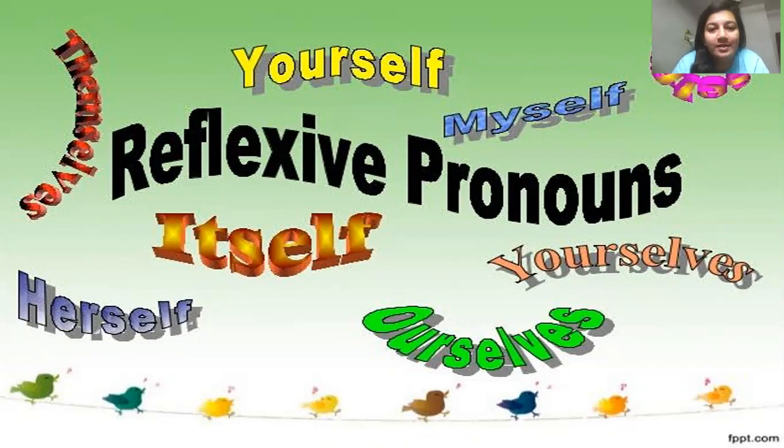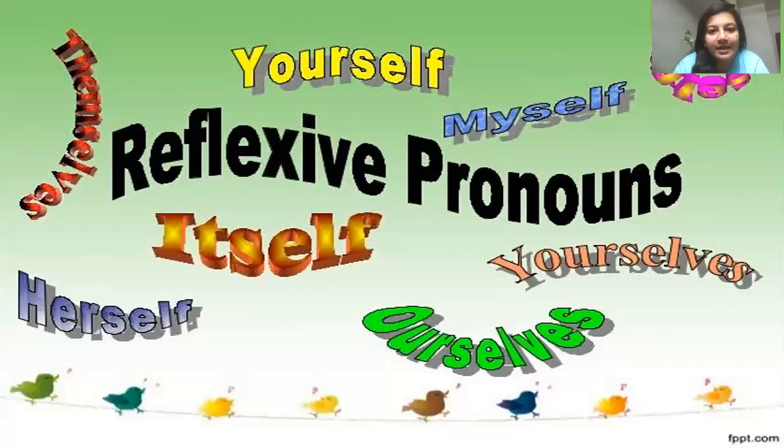Pronouns are the words that replace the noun, and the usage of pronouns depends on three things of the noun. First is the gender of the noun, second is the number of the noun, whether it is singular or plural, and third is the position of the noun in a sentence, whether the noun is in the object place or in the subject place. Accordingly, different kinds of pronouns are used.